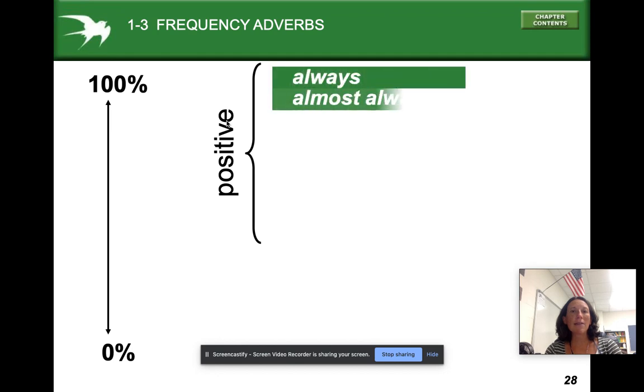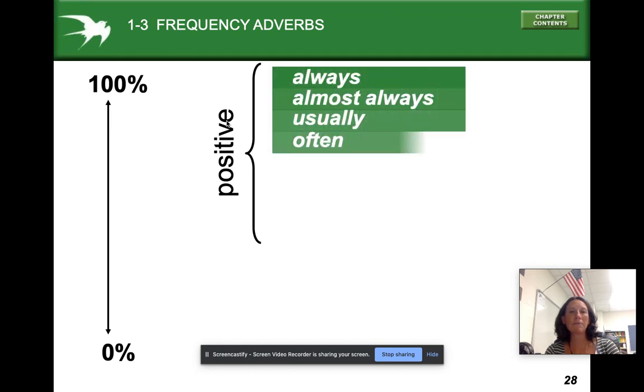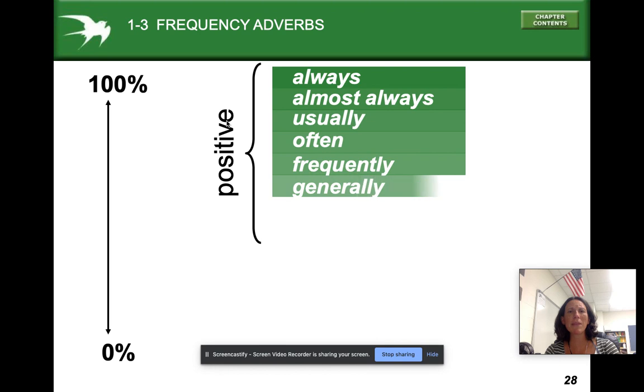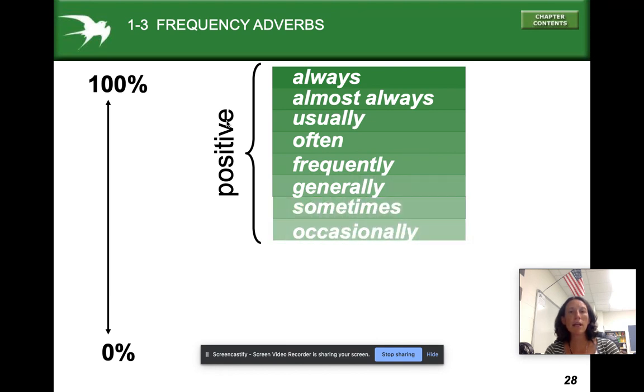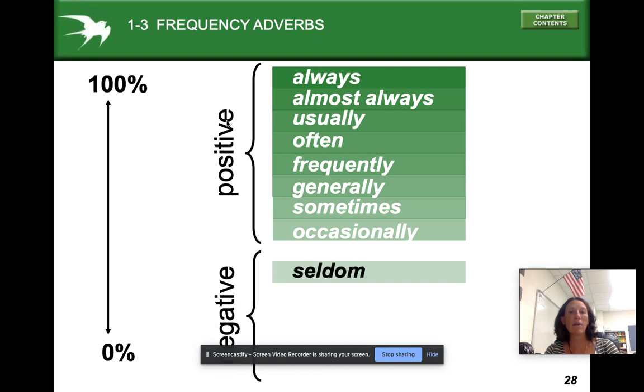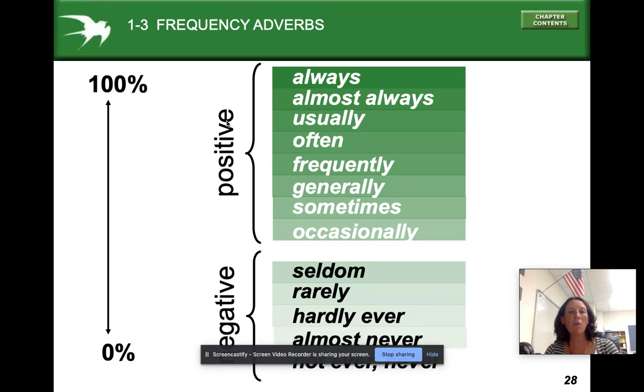Okay, here are the positive frequency adverbs. And I'll say them if you want to repeat them. Always, almost always, usually, often, frequently, generally, sometimes, occasionally. And here are the negative ones. Seldom, rarely, hardly ever, almost never, not ever, or never.